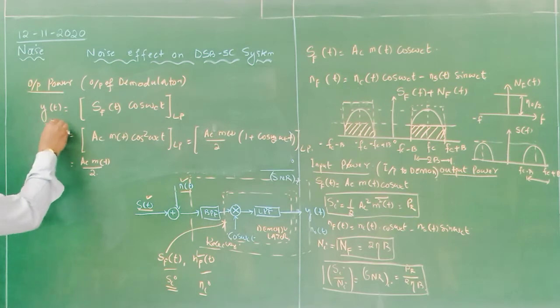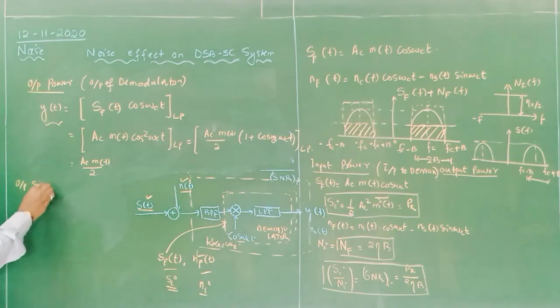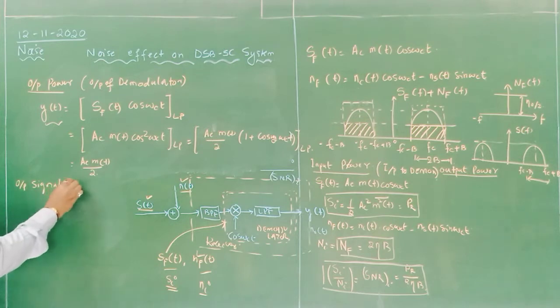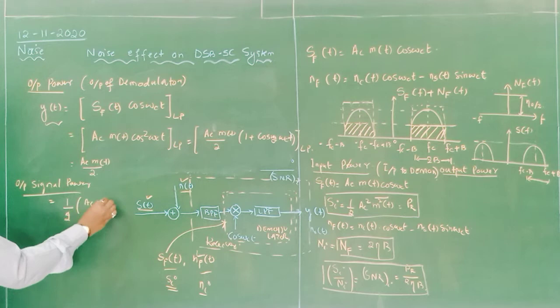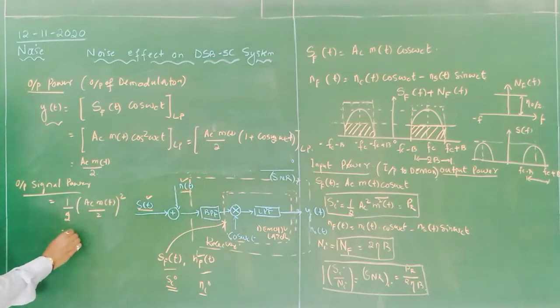So this is my signal. So output signal power is equal to 1 by 4, meaning it is 1 by 2 AC m of t whole divided by 2 whole square.